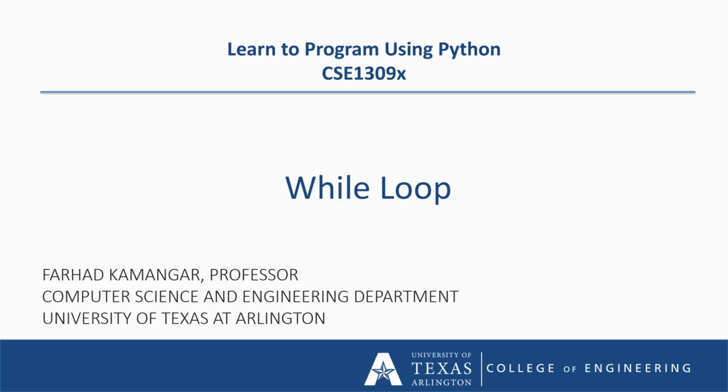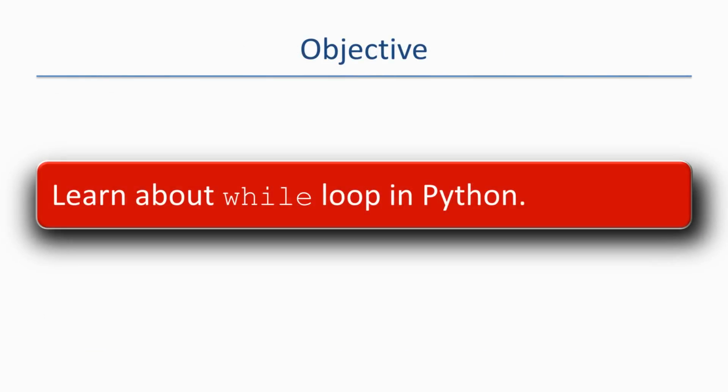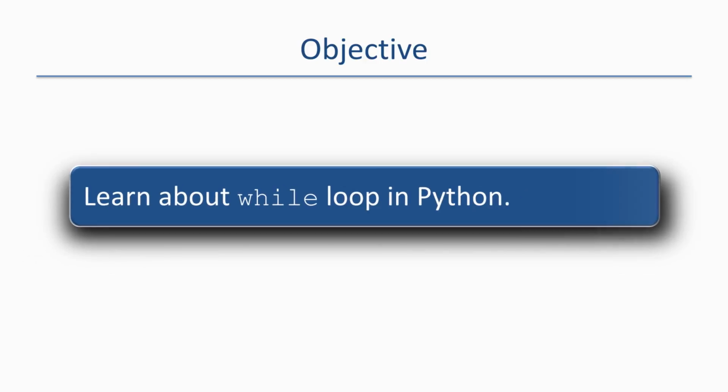There are two types of loops in Python: while loops and for loops. The objective of this lesson is to learn about while loops in Python. What is a while loop?